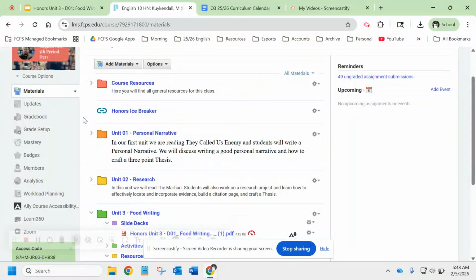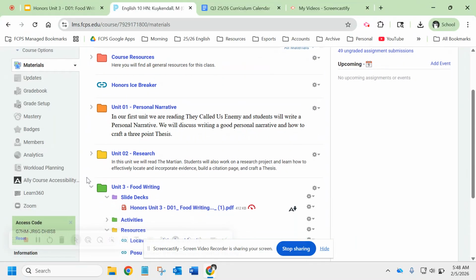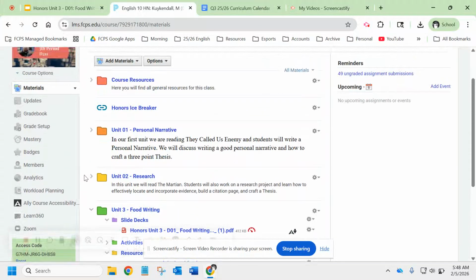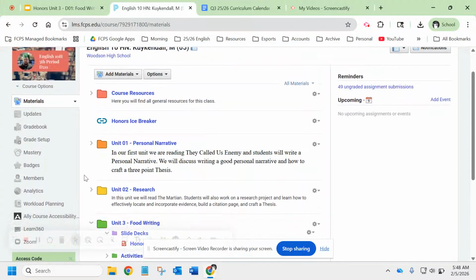So, for the foreseeable, Unit 3 is going to be conducted through video lessons. It's going to have a lot of similarities to asynchronous learning for COVID for the immediate. Probably going to be doing a lot of digital stuff, but I wanted to walk you through some basic stuff and kind of give you a quick update.